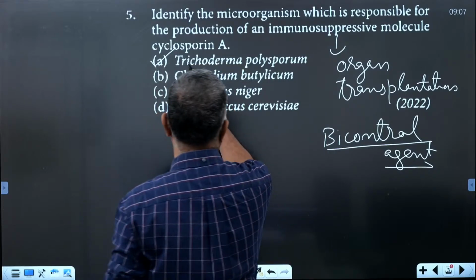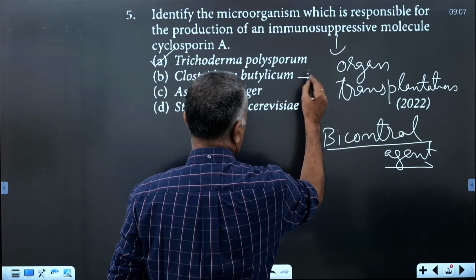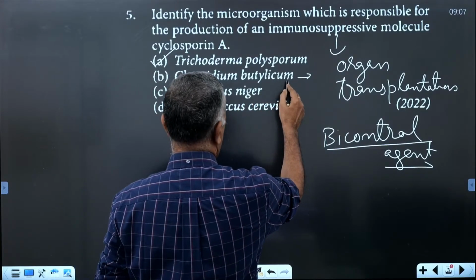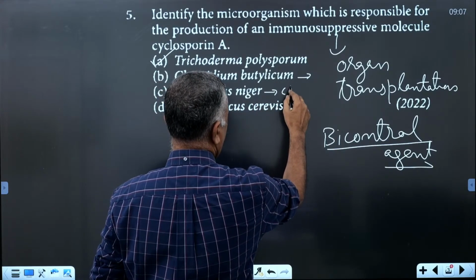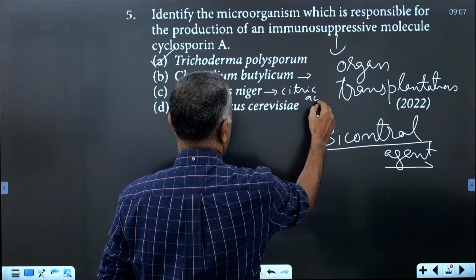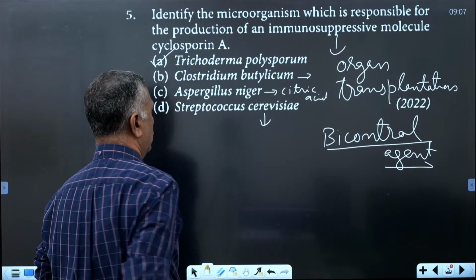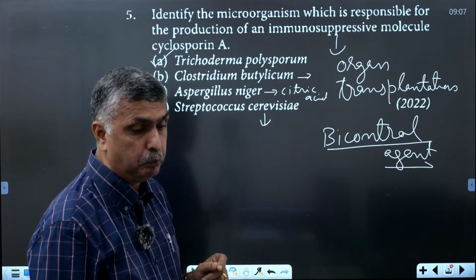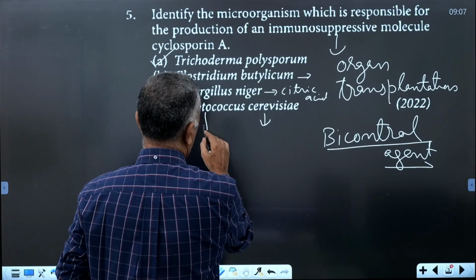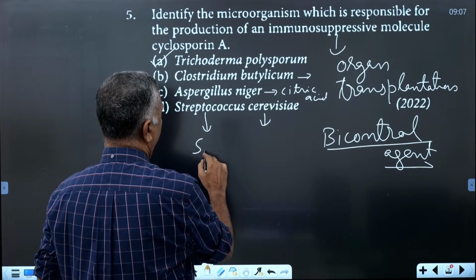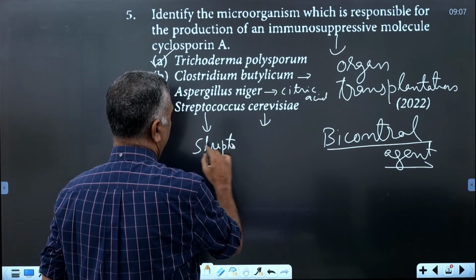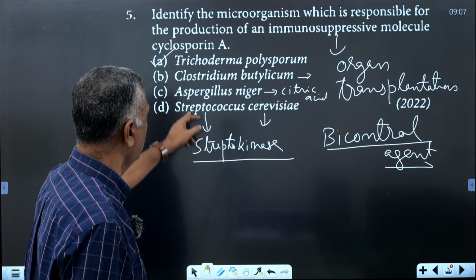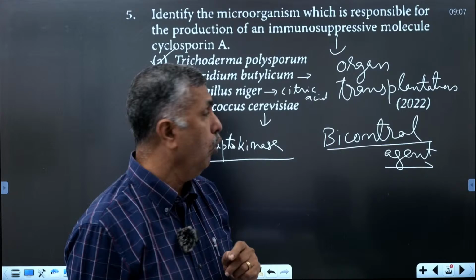These are examples of industrial synthesis: Clostridium butylicum for butyric acid, Aspergillus niger for citric acid, and Streptococcus for the enzyme streptokinase.